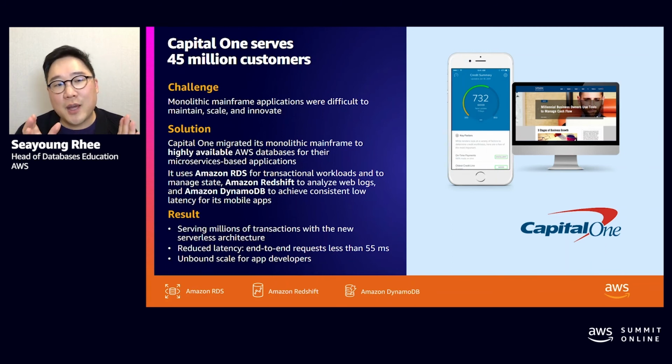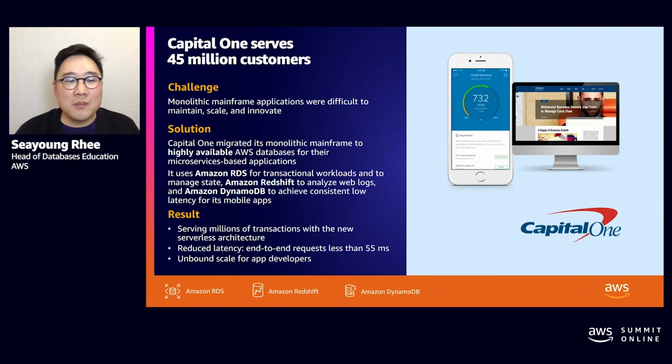They also use Amazon Redshift to store logs for analytics for those use cases that need aggregations as a data warehouse, which is best used for analytical use cases, and for the business analysts who need to slice and dice the data to see those insights. Finally, they use DynamoDB to store user data so that customers can quickly access their information within the Capital One mobile app. And they're utilizing the consistent performance that DynamoDB provides at any scale.